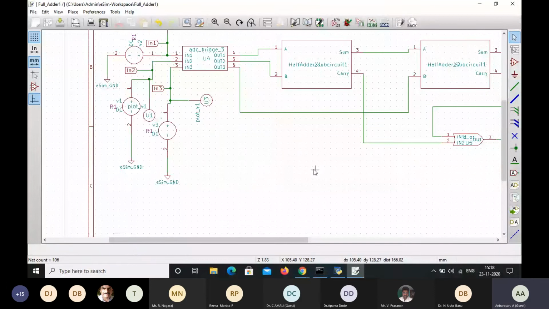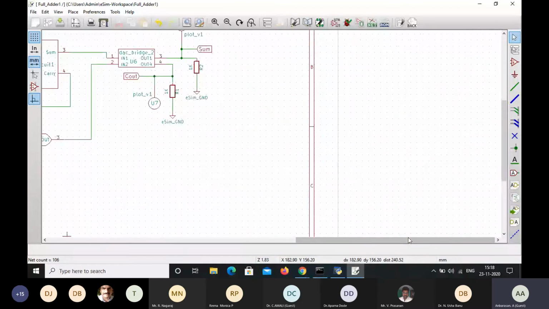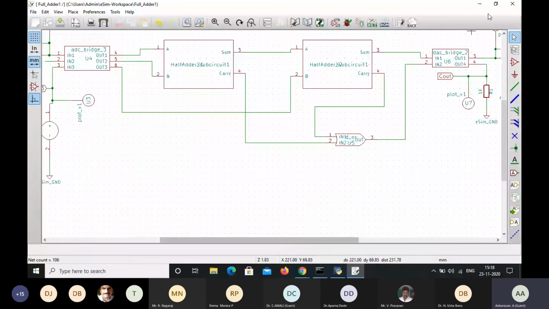So now we have designed the full adder circuit by using the subcircuit library of 2 half adders, and then connections have been given. We have annotated the circuit with respect to its part numbers and input voltages, and then the electrical rule check was also performed, and then the netlist generated. Now we go for the simulation. So just minimize this page.